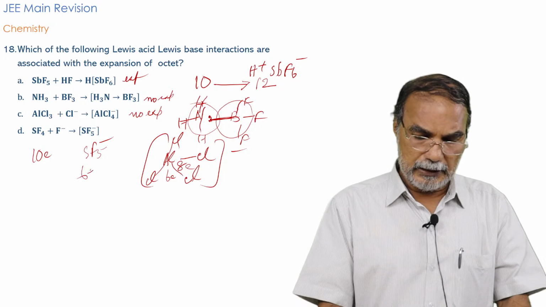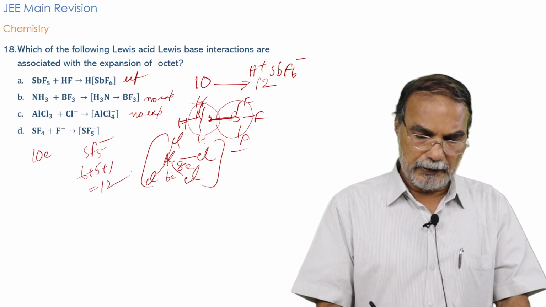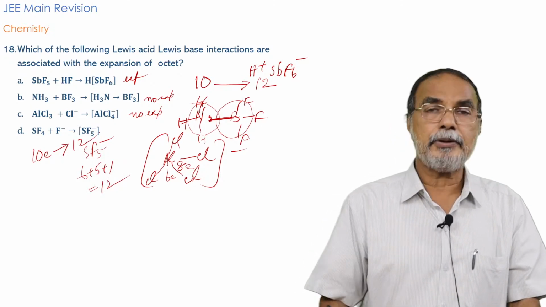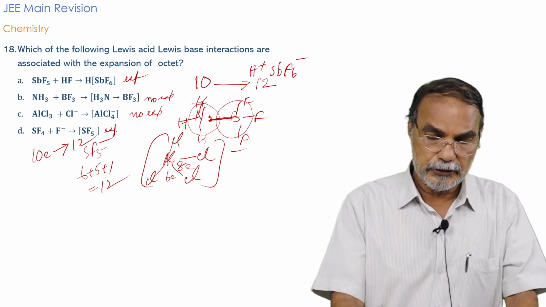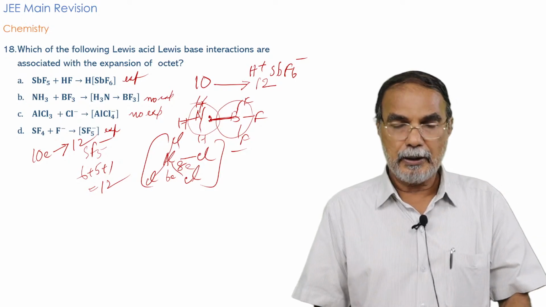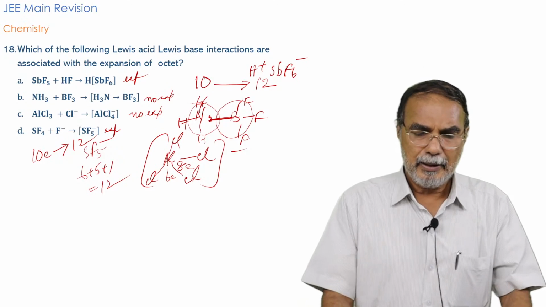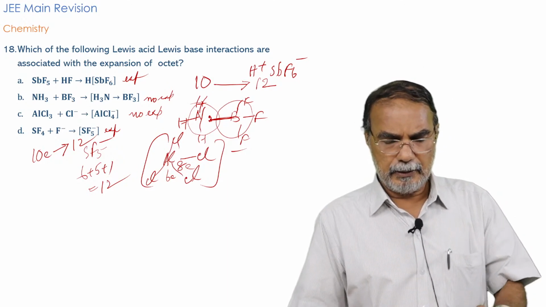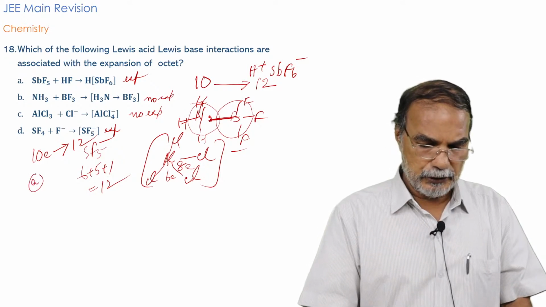From 5 fluorine atoms, 5 electrons, plus the negative charge, that is 1 electron, you have 12 electrons. That means there is an expansion of the octet from 10 to 12. 10 to 12 in the last case also. So in 2 cases, you have expansion. It's a more than one correct answer type question, of course. There are 2 answers here. A is an answer and D is also an answer.